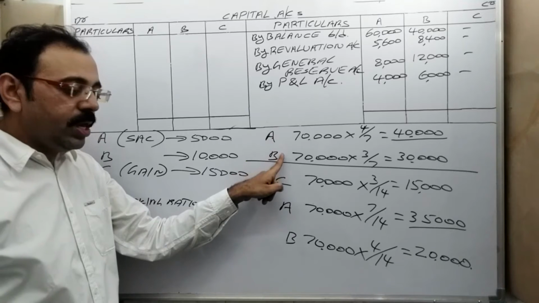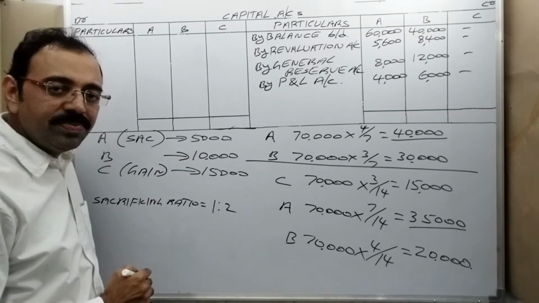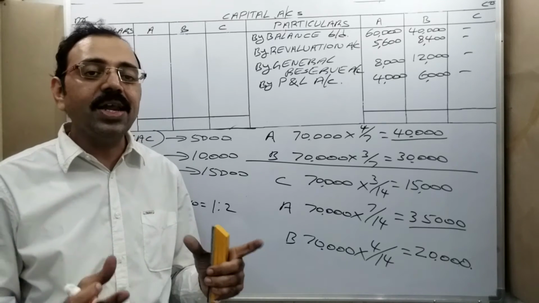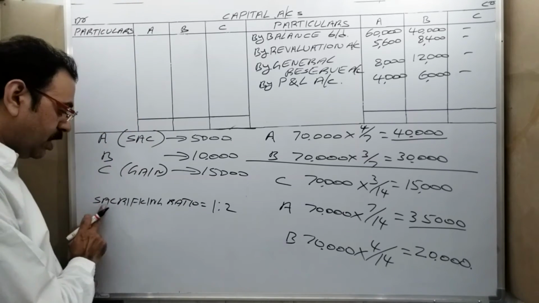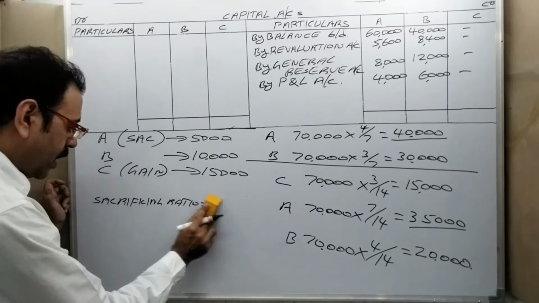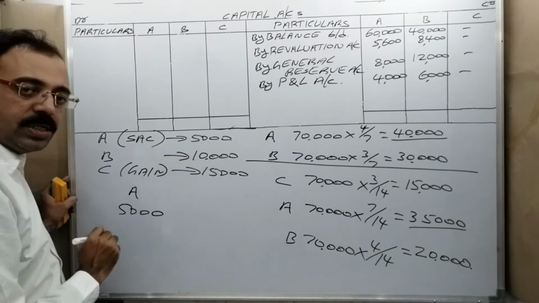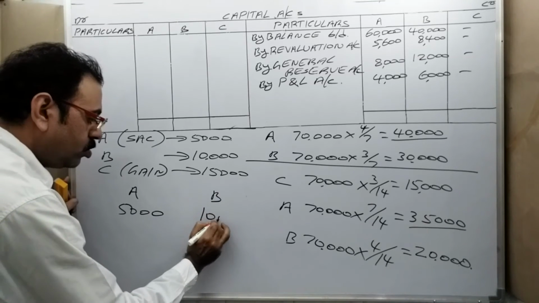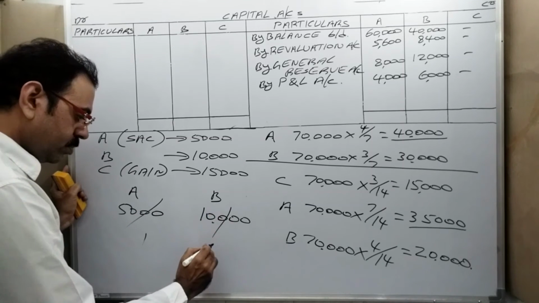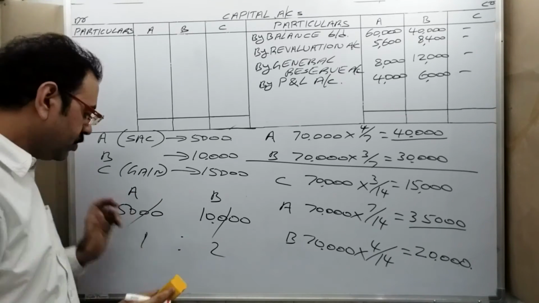Now A and B are sacrificing 5,000 and 10,000, no? In which ratio are they sacrificing? That ratio is known as sacrificing ratio. See, I wrote sacrificing ratio is equal to 1:2. How did this 1:2 come? Let us calculate. How much amount is sacrificed by A? 5,000 rupees. B, 10,000 rupees. Find out the ratio for this. Therefore, sacrificing ratio is 1:2. Clear?